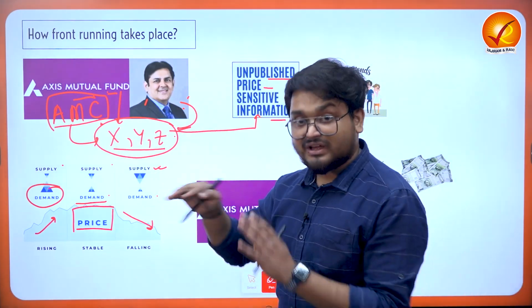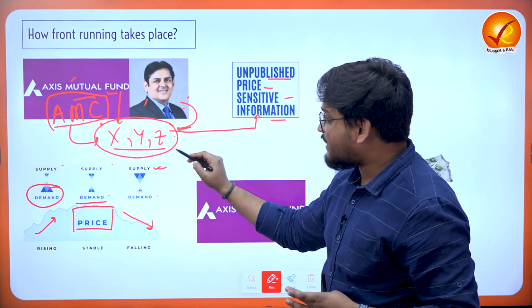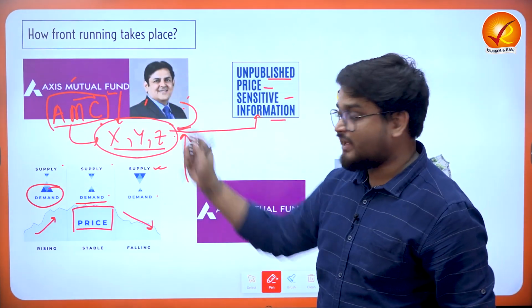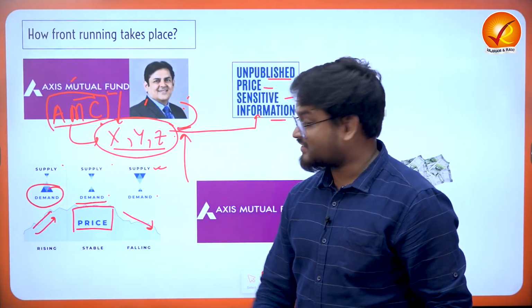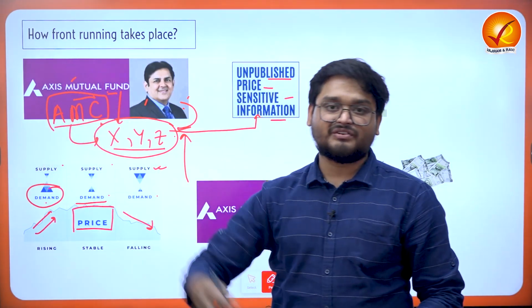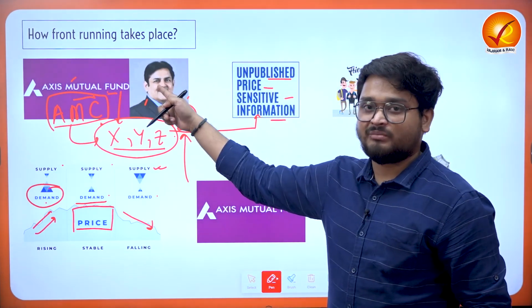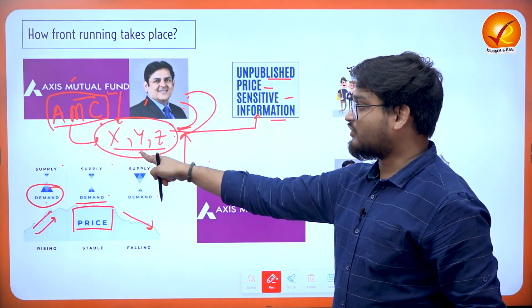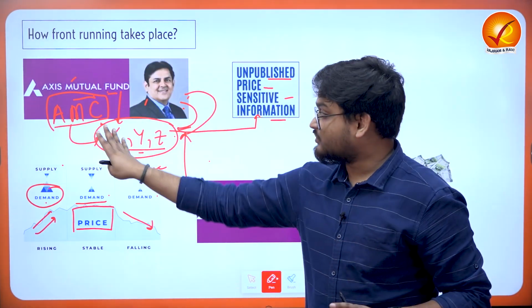Because once Axis invests in these XYZs, the market prices of these stocks will immediately increase, because mutual fund companies purchase stocks in huge amounts. That is why the prices increase, right? Because the demand increases with the supply of the stocks in the market. So that is why after getting this information, he becomes very happy. He immediately starts investing in these stocks before even Axis invests, and he does not stop here.